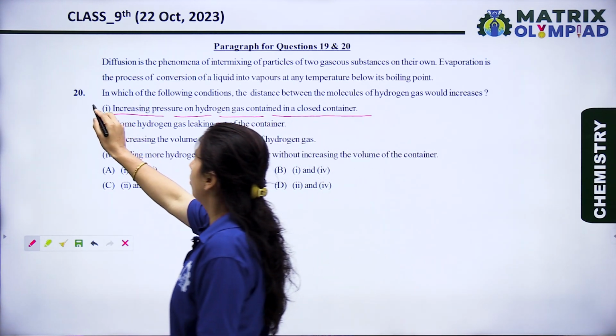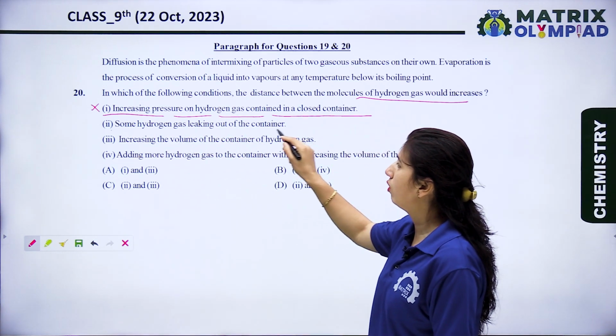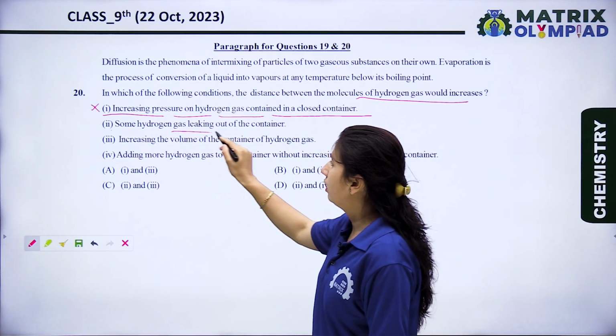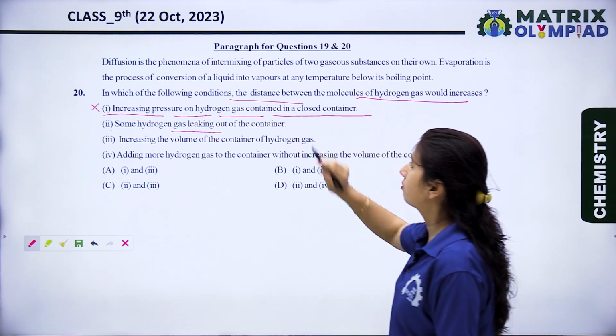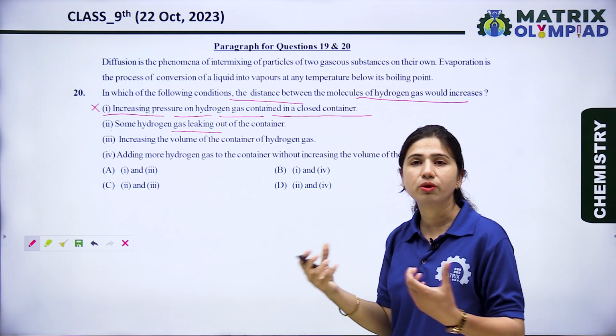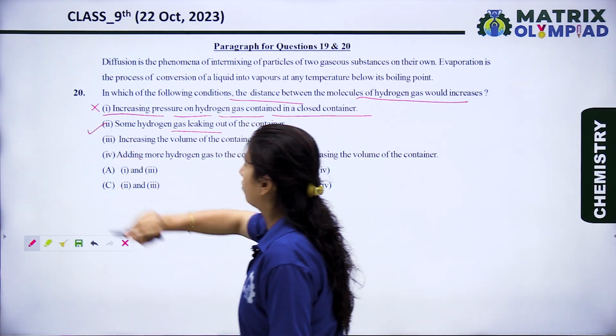So this is a wrong statement. Let's see the second option. Some hydrogen gas is leaking out of the container. So when some hydrogen gas is leaking out of the container, then the remaining gas has more distance between the molecules. So this is the right option.